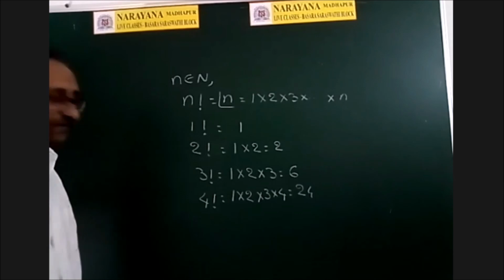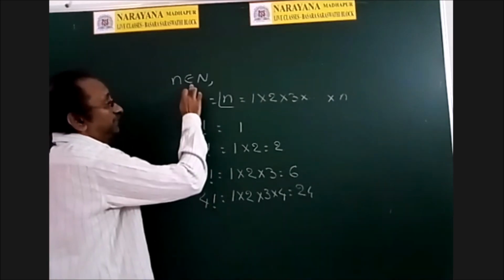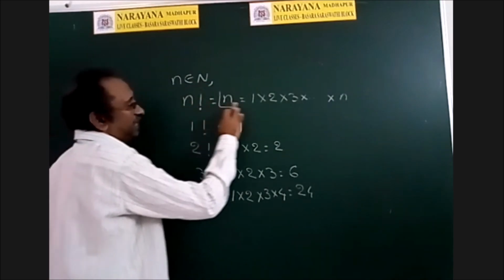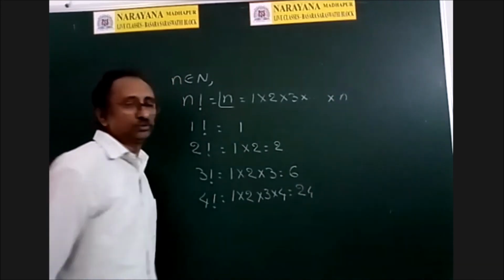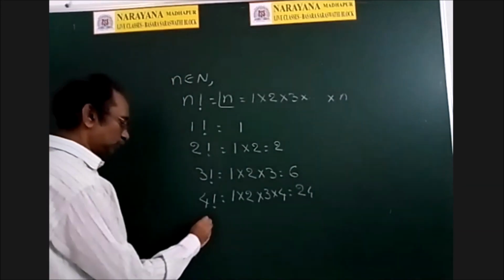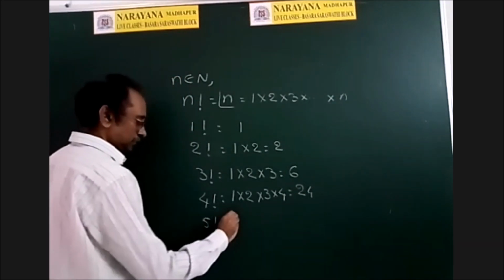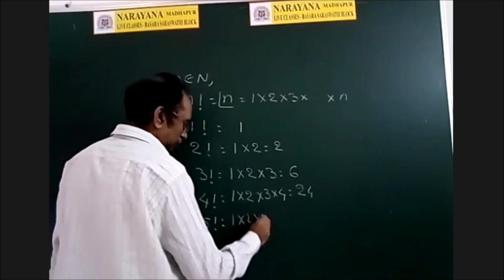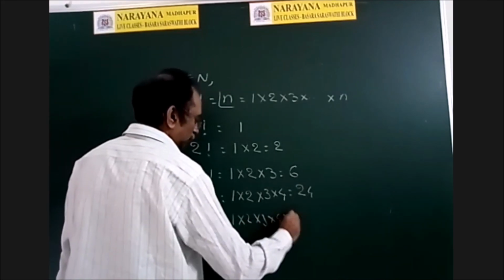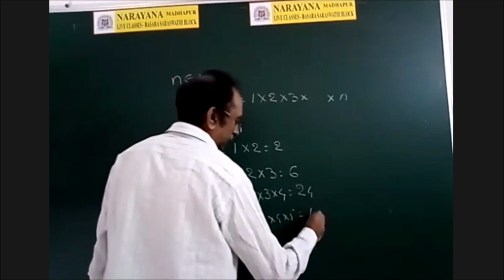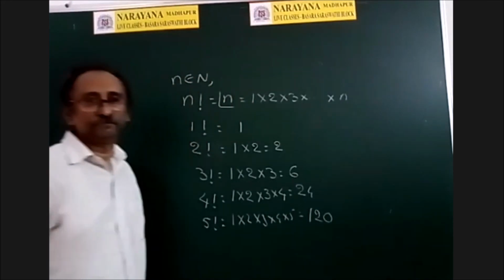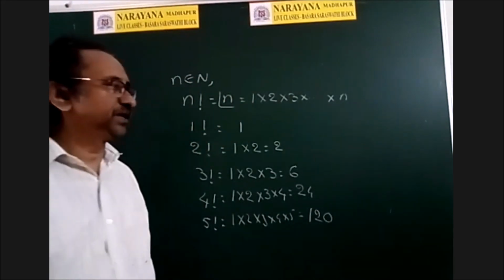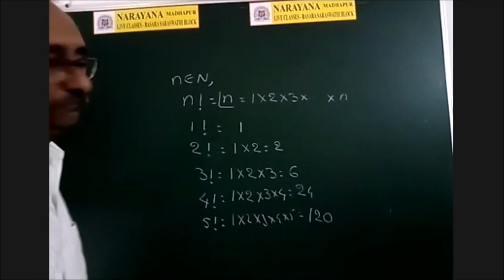Okay, so that is the definition of factorial. N factorial is equal to 1 into 2 into 3 into so on n. So what is 5 factorial? Tell me. 1 into 2 into 3 into 4 into 5. Correct. That is 120.